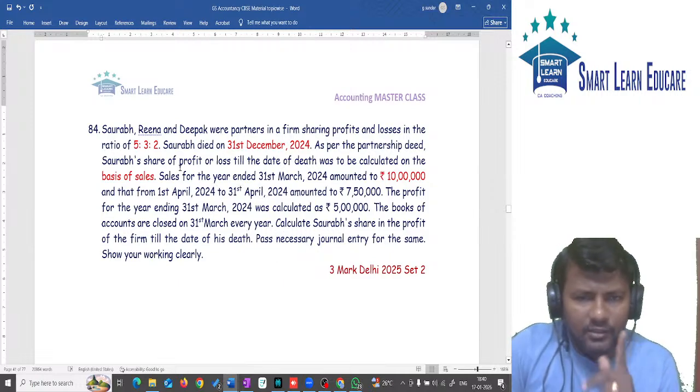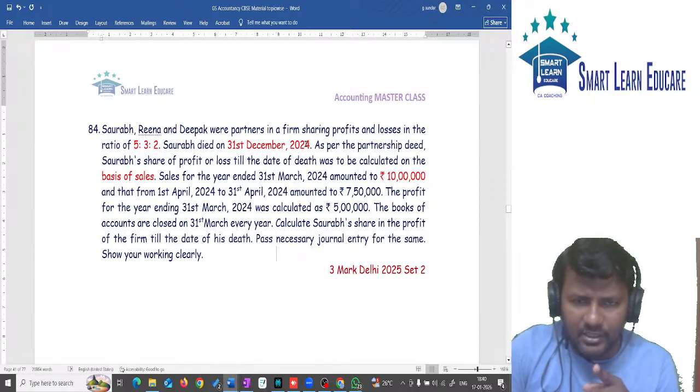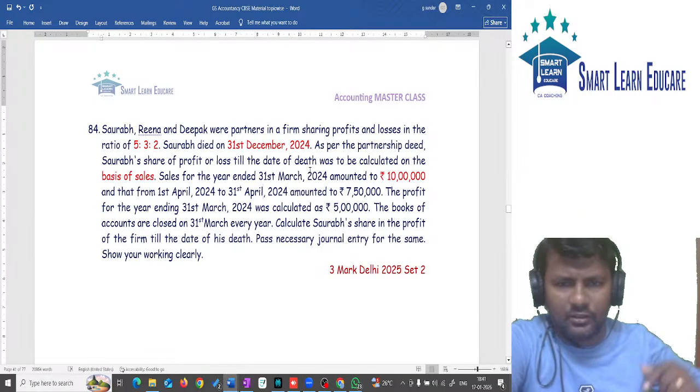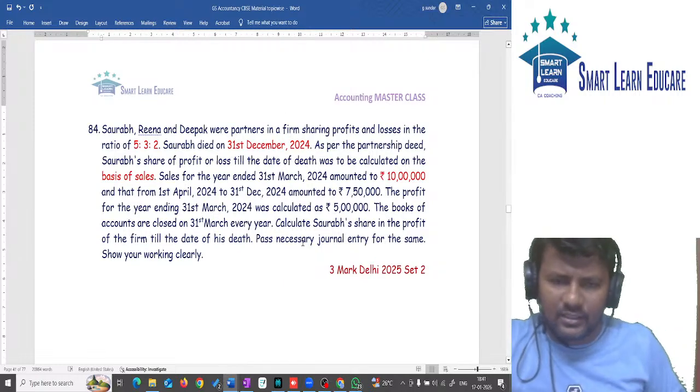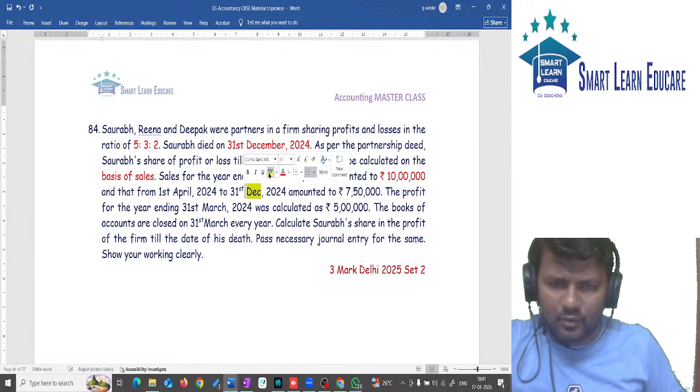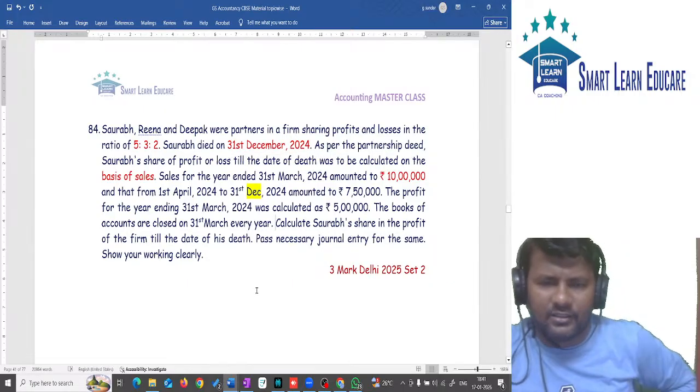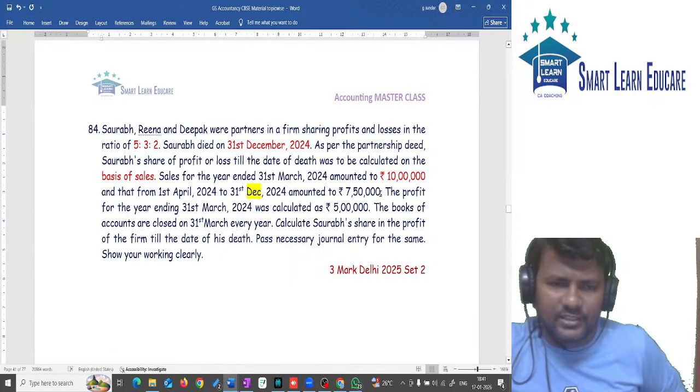Read it. I will just wait. Yes are partners. Partner died on 31st December. Okay. Sales is given. From 1st April 24 till 31st April cannot be there. This is the sales till 31st December 24. Change it to 31st December 24 in your book. It is 7 lakh. The profit for last year is 5 lakh.